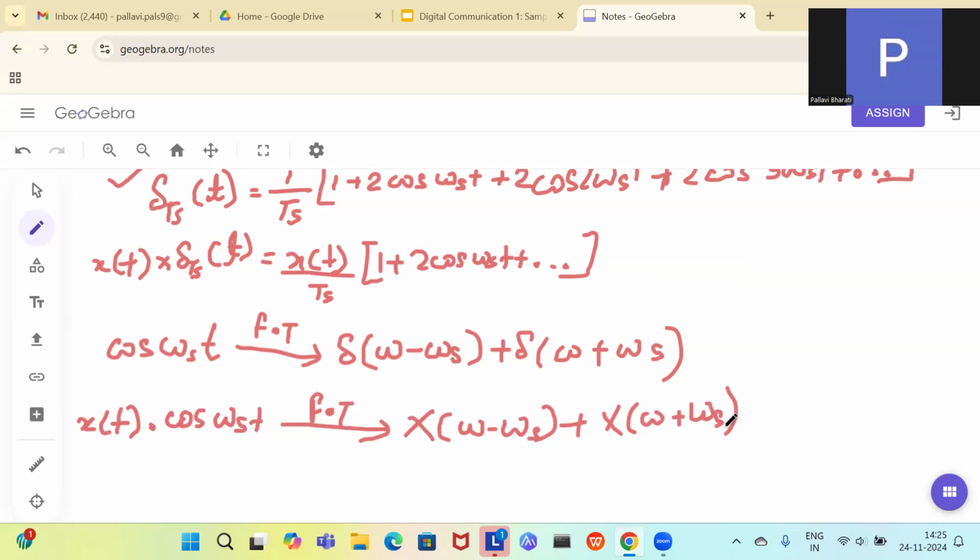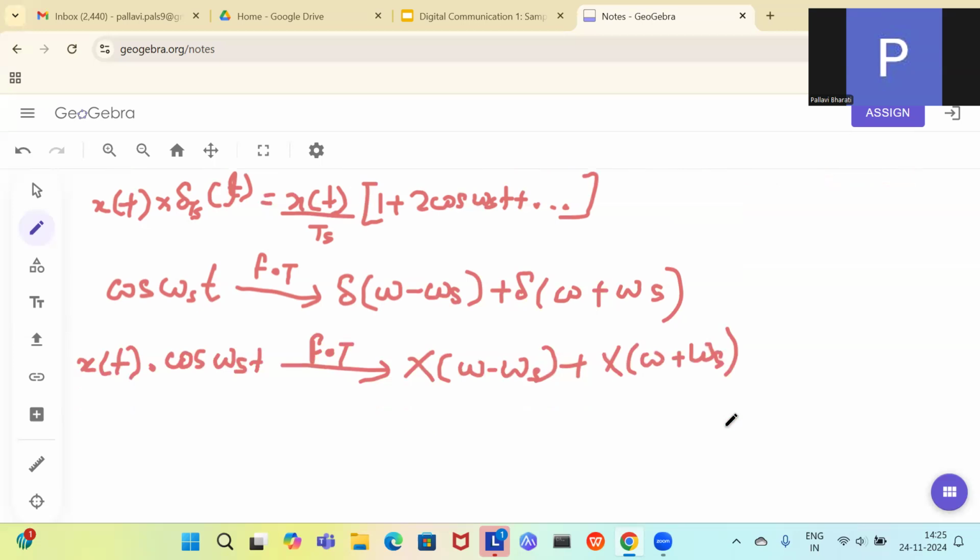Got it? So now you see over here, you have x(t) multiplied with 1, so that will be X(omega) simply. Then you have x(t) multiplied with 2 cos omega s t, and we will write its Fourier transform in this manner.